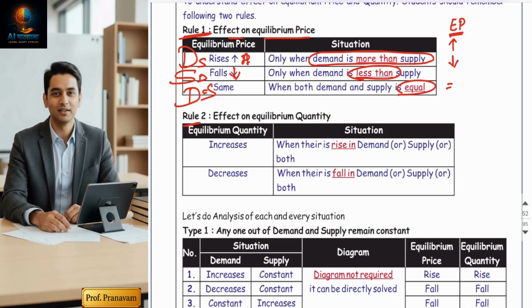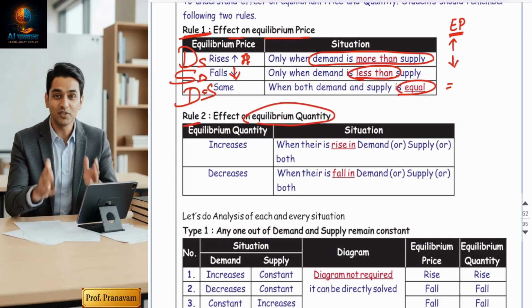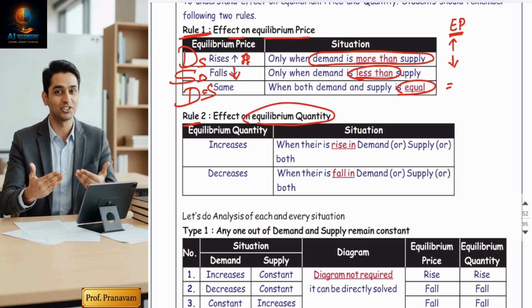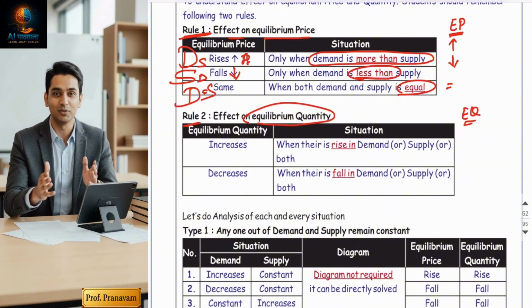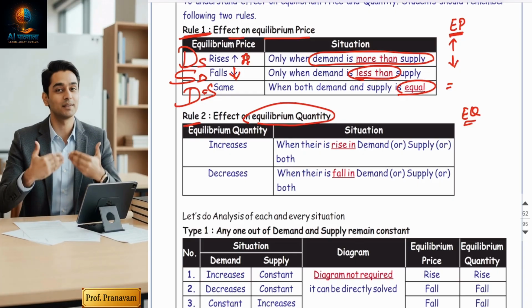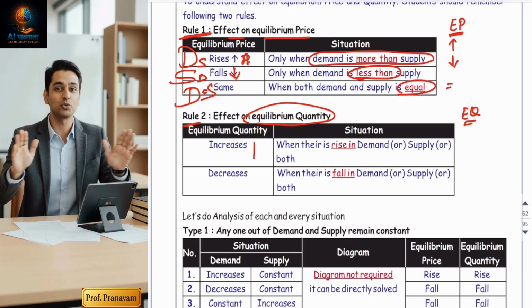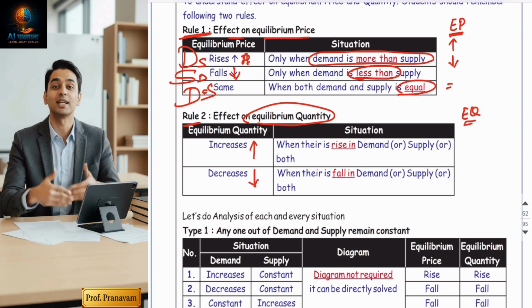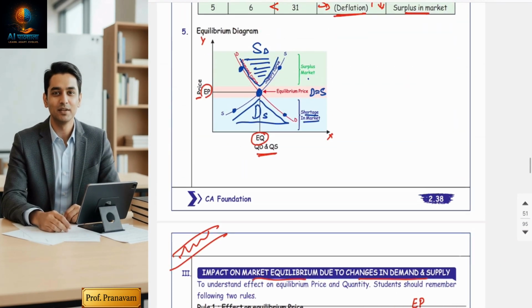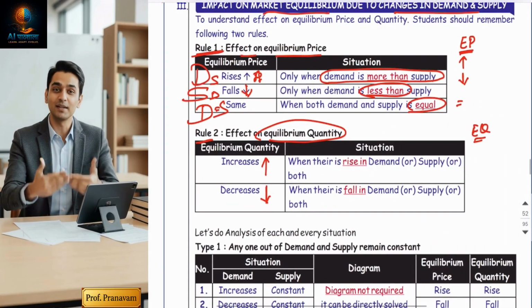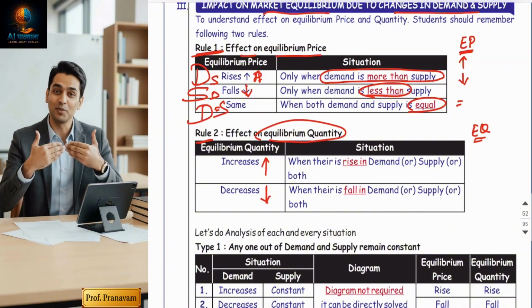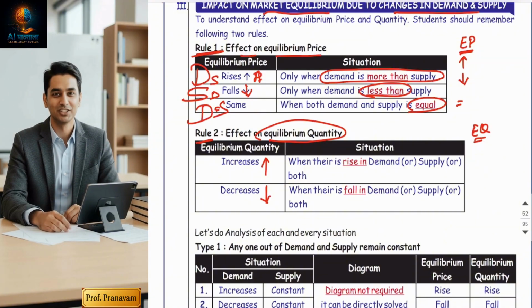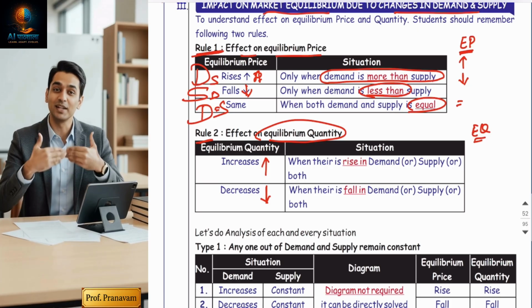Now, rule number two, effect on equilibrium quantity. You have to also consider the effect on quantity. Again, you have to read the given situation, understand that case, and give a conclusion whether my quantity will rise or fall. So how are we going to decide this? In this, we don't have to compare demand and supply. Students always get confused. To understand the impact on the price, you have to compare demand and supply, and draw the conclusion which is greater and which is lesser.